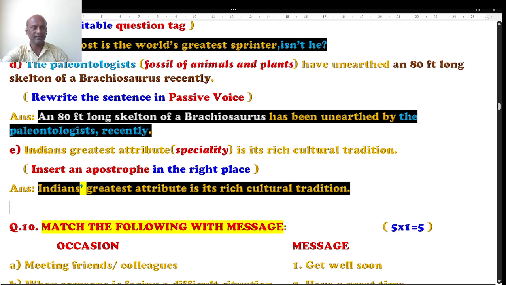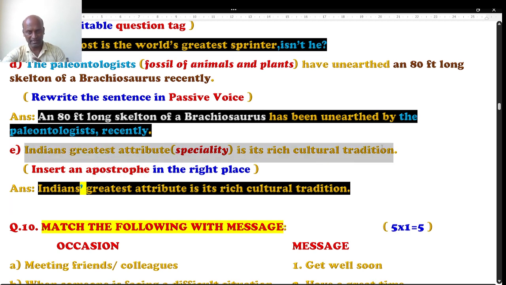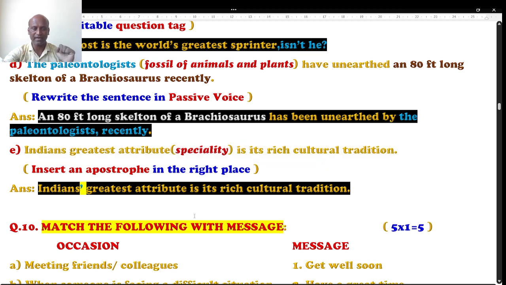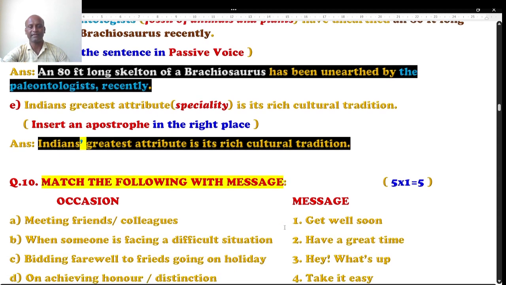I have written the answer. Indians greatest. Indians means Indians are there, and the possession belongs to Indians. Here I use the apostrophe. Here you will find: Indians' greatest attribute is its rich cultural tradition, with a full stop. That's the answer.